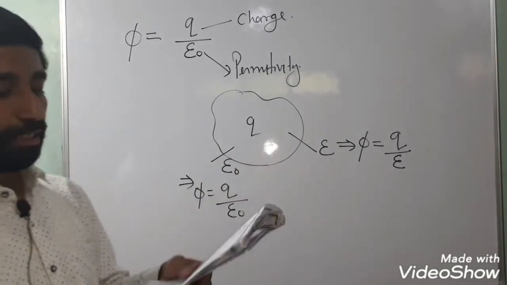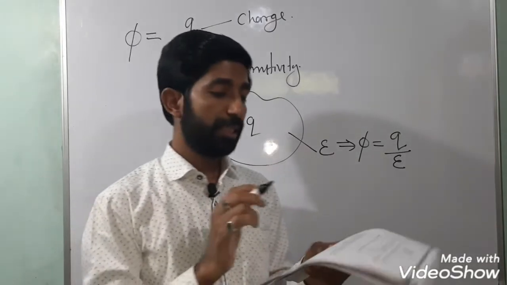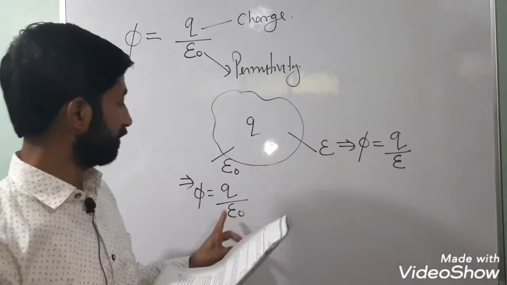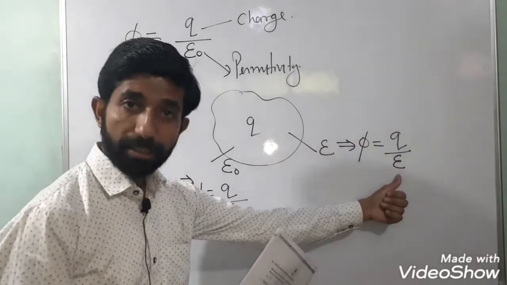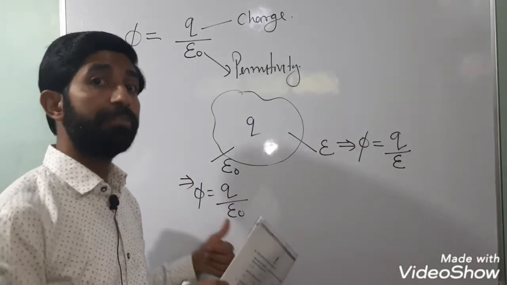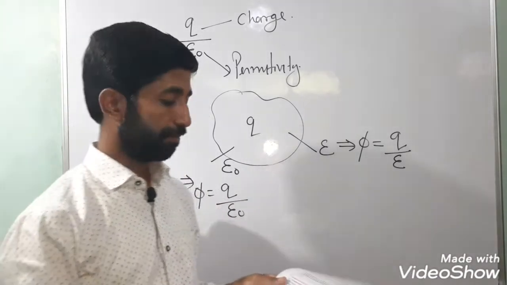According to the question, option first is correct: the net charge enclosed and the permittivity of the medium, whether it is any other medium or vacuum. So option number first is correct.